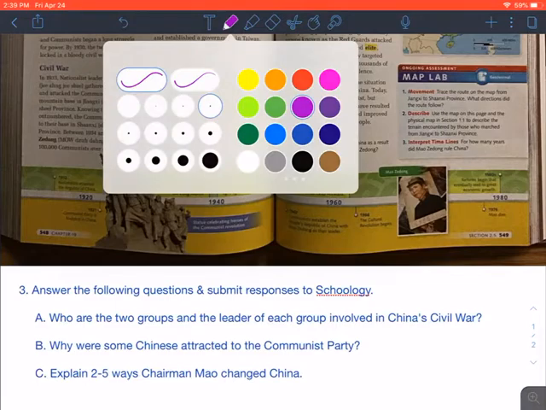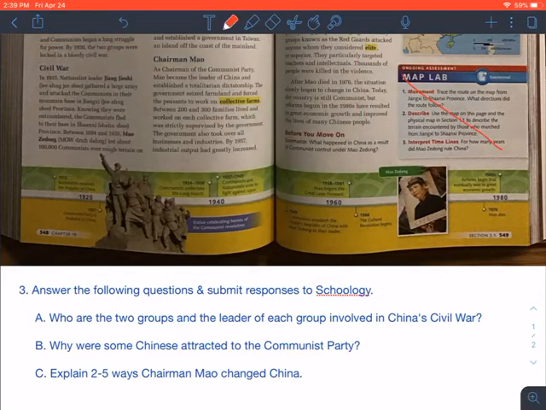And just to clarify what that means here on the right hand side, we didn't particularly like these questions. So instead of doing these this week, we're going to focus on these 3 questions. What are they, to help guide our reading? Who are the 2 groups and the leader of each group involved in China's civil war? So we need 2 different groupings. You could even color code those groupings. Name a group and a leader in one color, and perhaps name the other leader and other group in a different color.